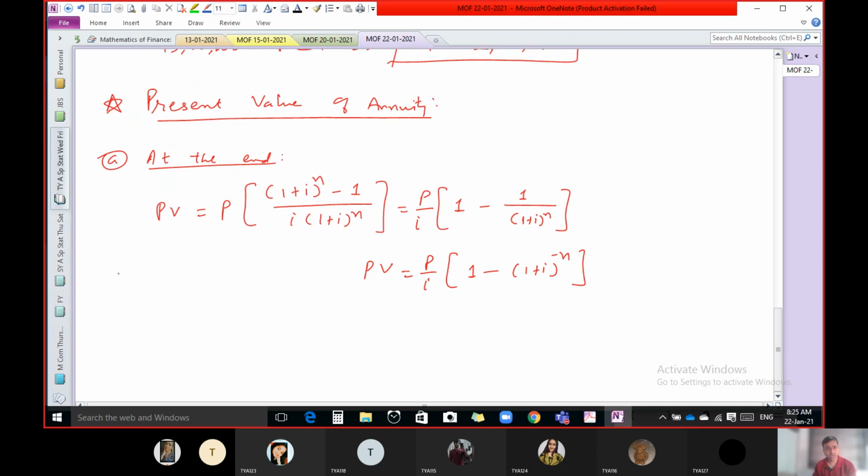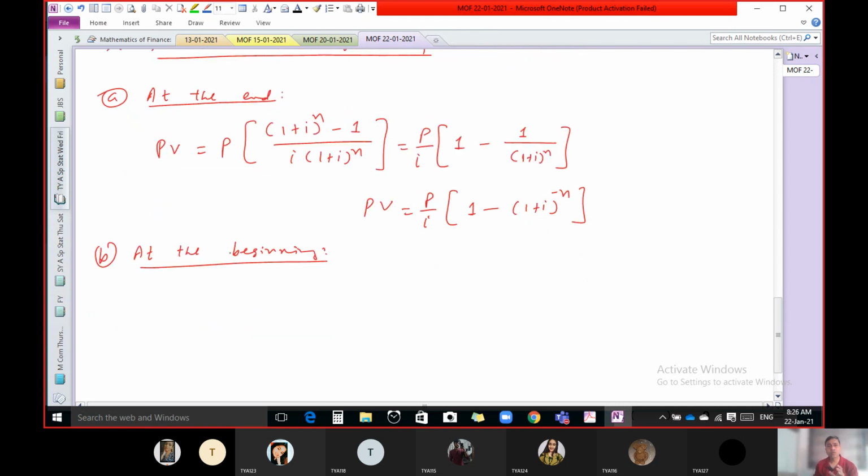And if the investment is at the beginning, then it is almost the same formula: PV equals P in bracket (1 plus i) raised to n minus 1 upon i, into (1 plus i) raised to n. Just multiply with (1 plus i).